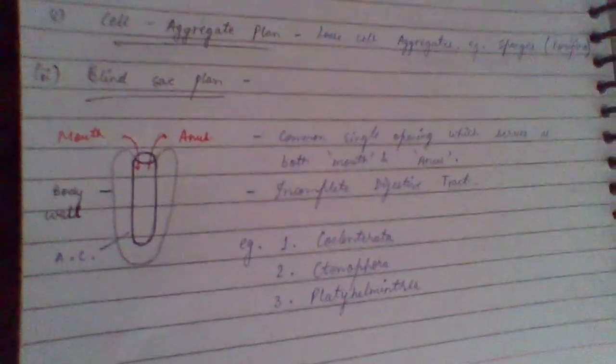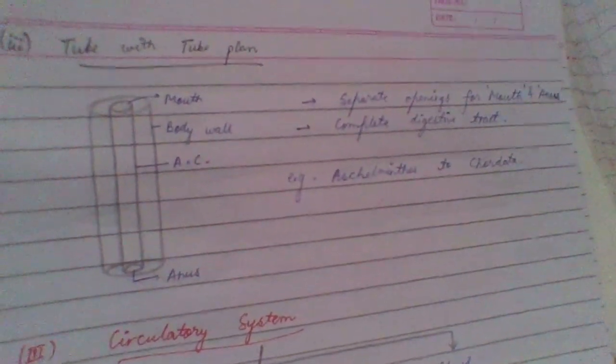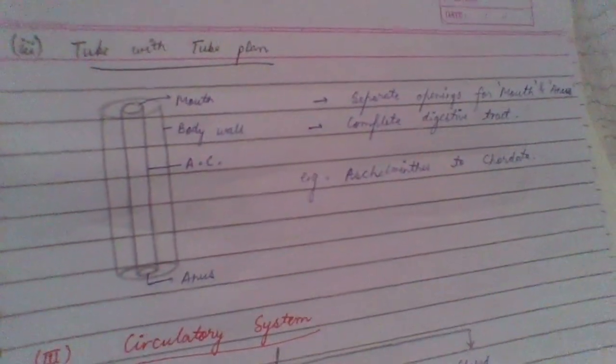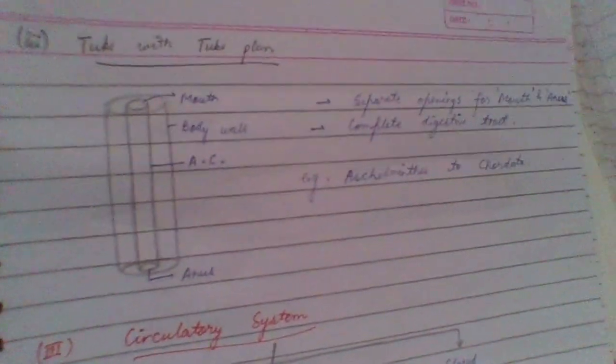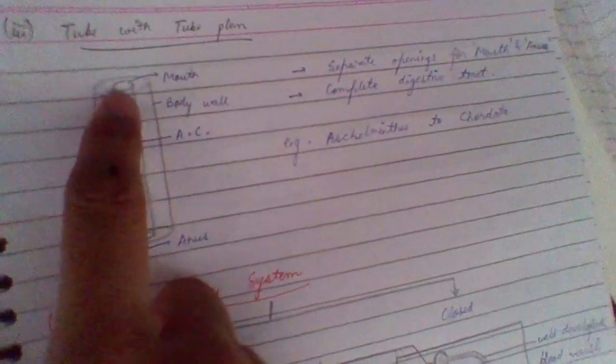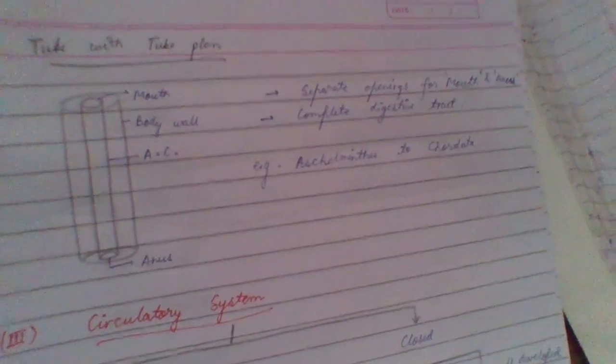The next type is the tube within tube plan. Here there are separate openings for mouth as well as anus, and a complete digestive tract is there. Its examples are from Aschelminthes to Chordata, all the phyla in between them. Because there is a mouth, the organism engulfs its food from here and ejects it from the anus, so it has a complete digestive tract.